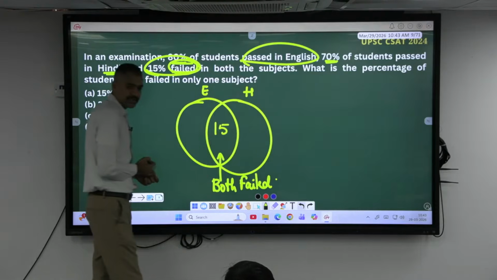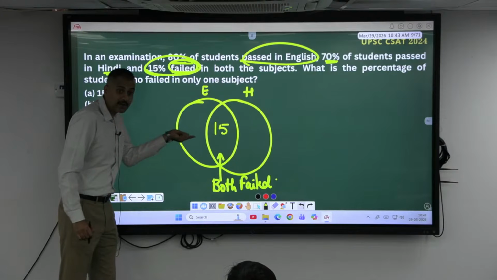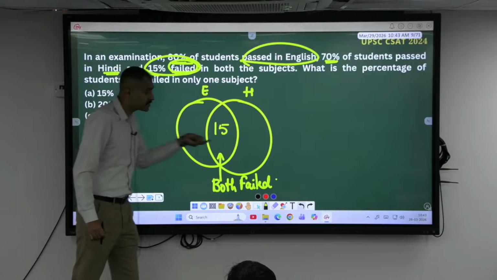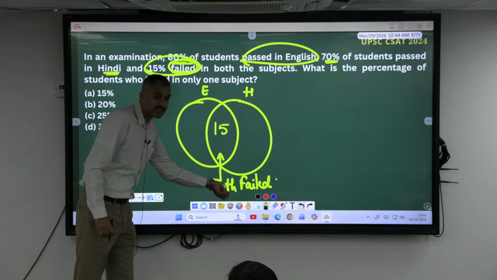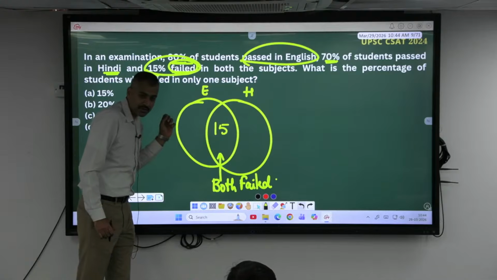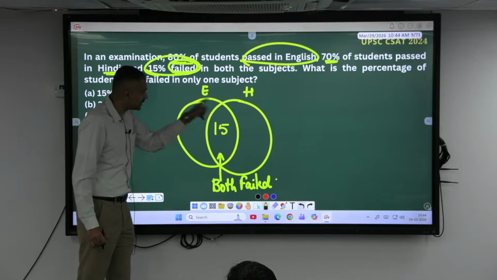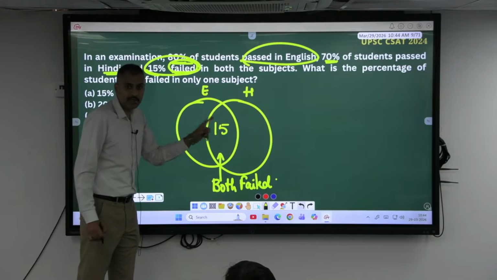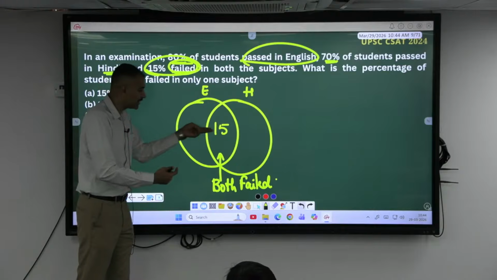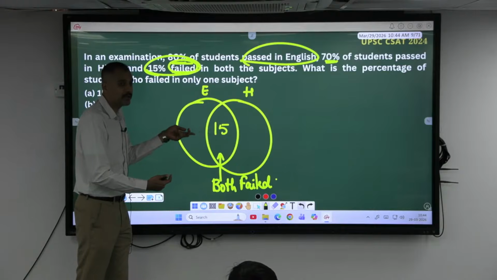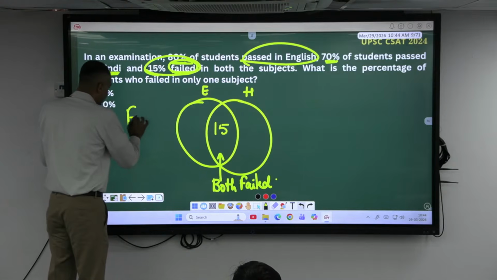This is in percentage now. If I put failed data here, this also should be failed data only, because this has to be a list of failed students. If I am putting both, past, everything has to be in the past only. Got it? So this is the list of failed candidates represented in the Venn diagram here. Remember always, if it is in X, this also should be in X, then only I can add or subtract. If it is in kilometers, this also should be in kilometers. Units have to be the same. So this is the data about what?